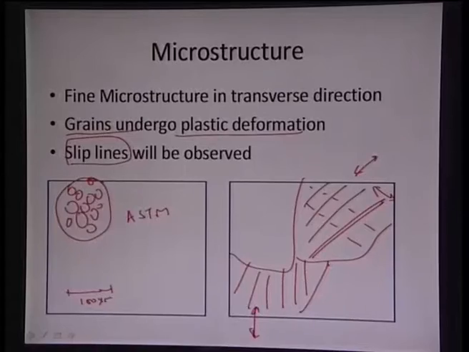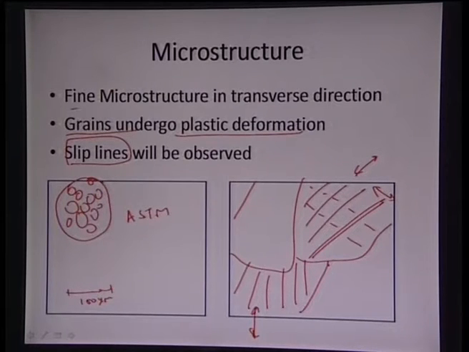So, this particular model arises from the piling up of the dislocations within a certain grain. If the grain size is very small, then many dislocations have to be accommodated within a certain regime, and then grains themselves can slide down, and finer grains can therefore result in better yield strength as well as better ductility of the material. And once the grains are undergoing plastic deformation, we start seeing some twinning or some slip lines which will basically be present in the microstructure.